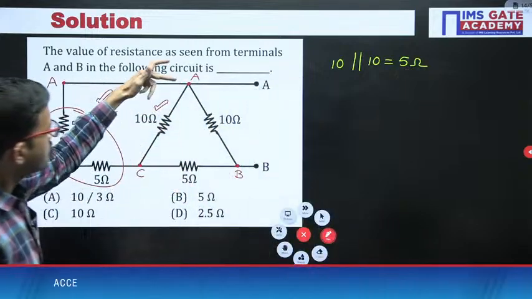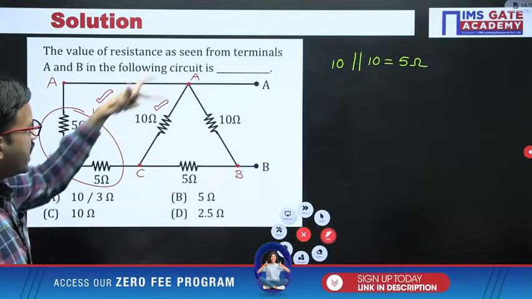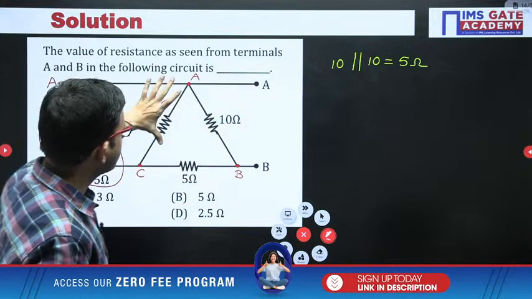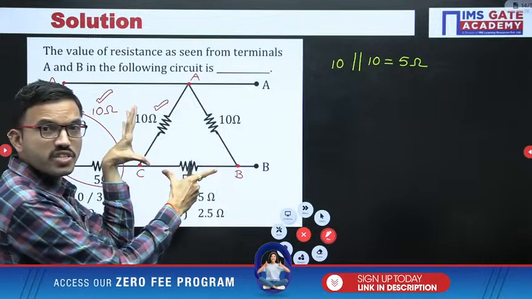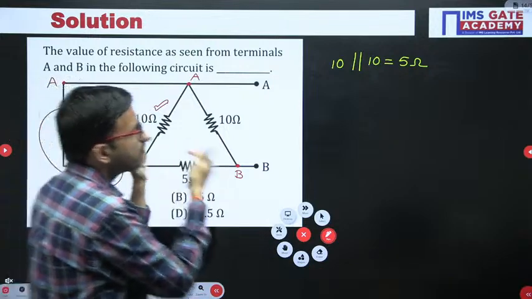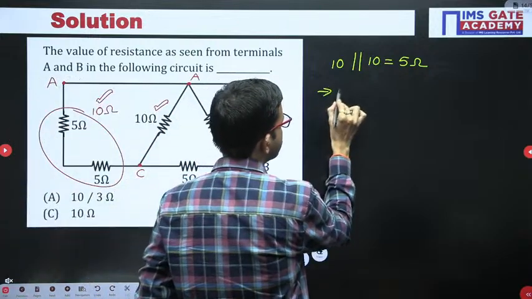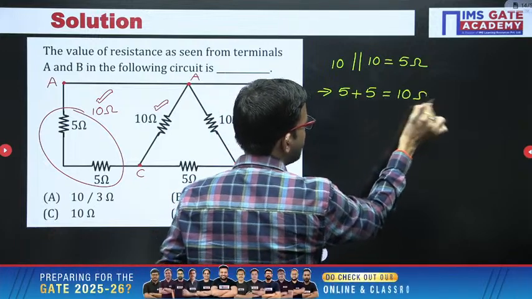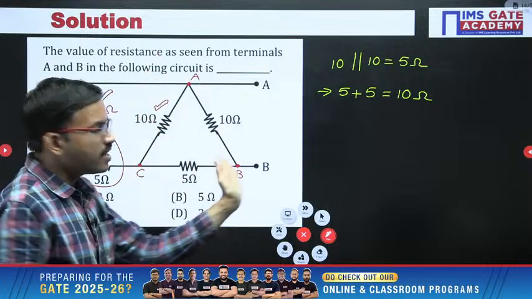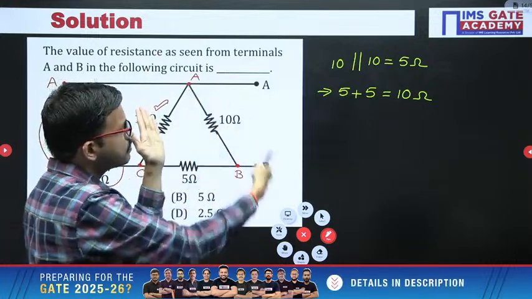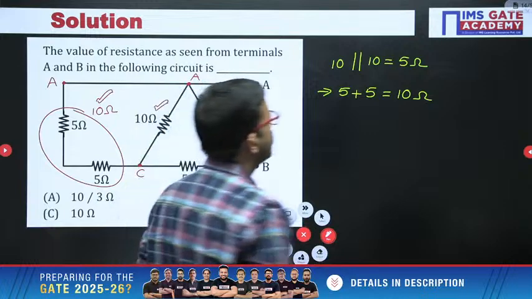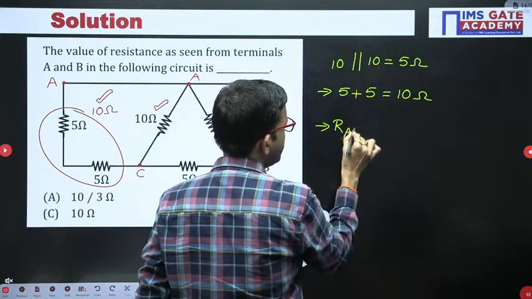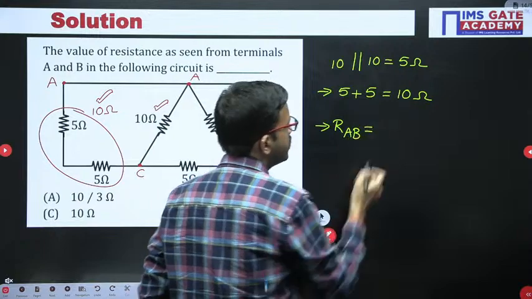Right? So now between A and C, the entire equivalent resistance is 5 ohm. Now that 5 ohm resistor and this 5 ohm resistor are both connected in series. That means 5 plus 5, that is 10 ohm. Now in this path you have 10 ohm, and in this path you have 10 ohm. Both are connected in parallel. So once again, RAB equals 10 parallel with 10, that is 5 ohm.